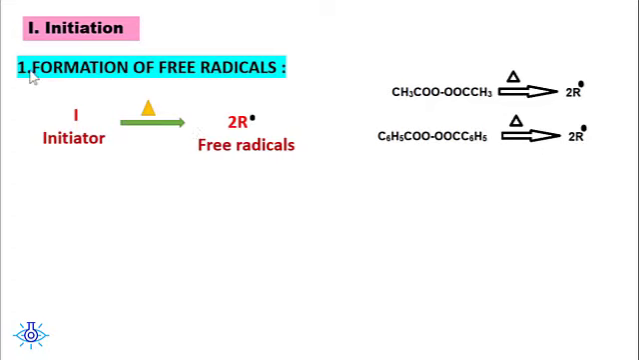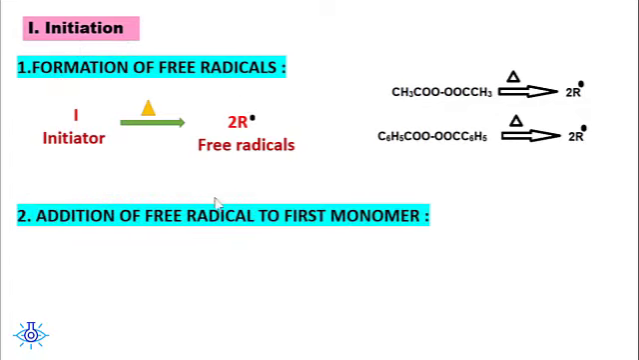So that is the first stage in initiation. The first stage in initiation is formation of free radicals. The second stage is addition of this free radical to the first monomer.